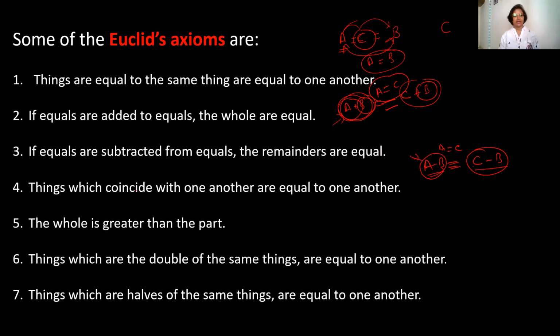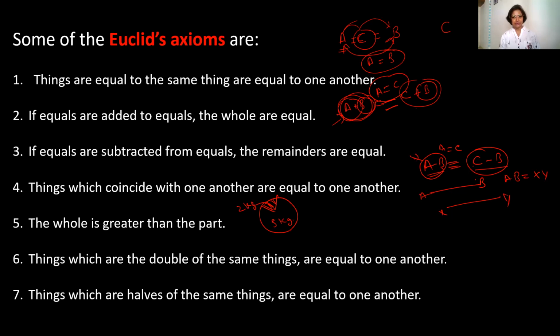Things which coincide with each other are equal to one another. Coincide means they look similar. Suppose this is line AB and this is line XY. If they look similar, then AB equals XY. The whole is greater than a part. Suppose the whole is 5 kg and you take one part of 2 kg from it. The whole is greater than a part. So now, what will be the remaining part?